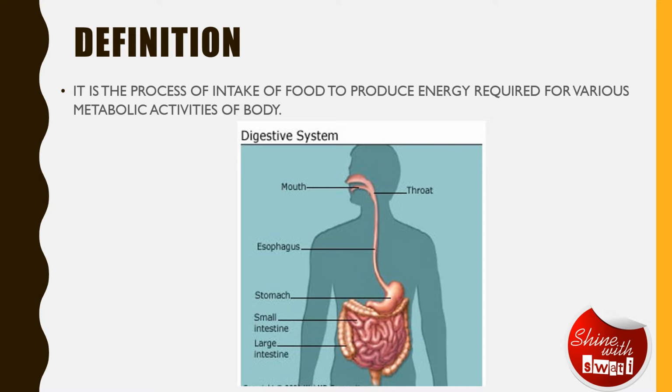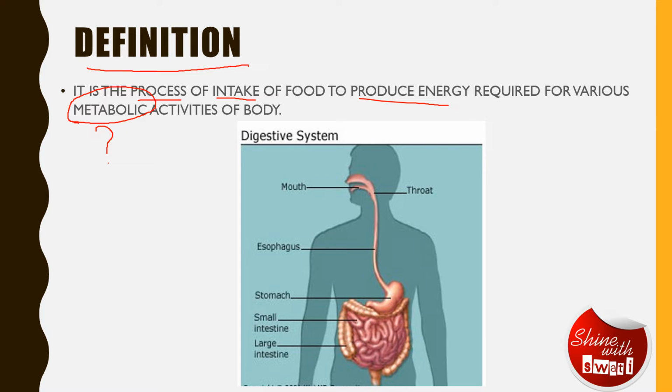Now, let's find out what is the definition of nutrition. Nutrition is a process where food is taken inside that produces energy which is required for different metabolic activities of our body. Now, the question arises, what is a metabolic activity? Metabolic activities are the chemical processes that occur within a living organism in order to maintain life. All the chemical processes that occur inside are called metabolic activities.